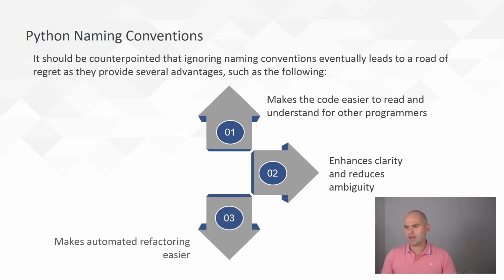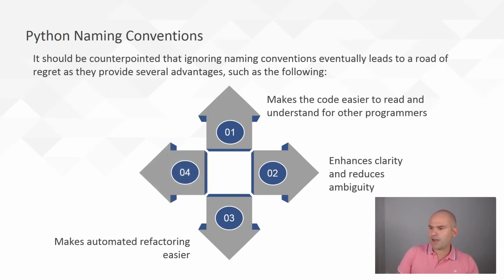Next, it makes automated refactoring easier. Now, automated refactoring is like a software feature which generally you use on larger code bases, but it basically prettifies your code and fixes some, I would say, logical redundancies. And that is honed to work on code that follows conventions. So you're going to make even robots' life easier, not just other programmers.